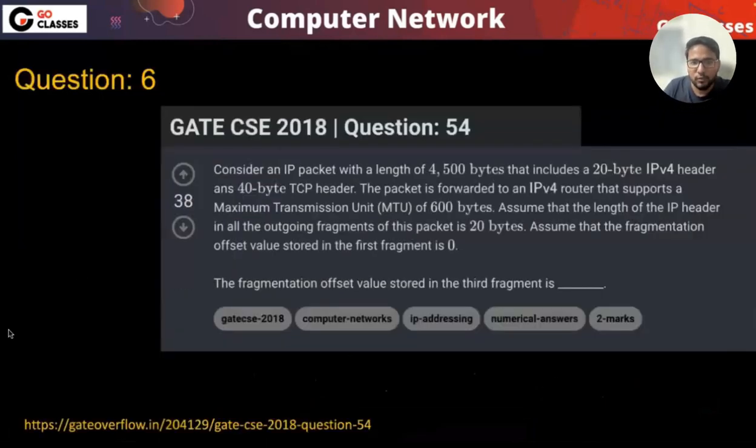Let's just see this question. What they are saying: consider an IP packet with the length of 4,500 bytes. Okay. So just consider that there is an IP packet with the length of 4,500 bytes that includes the 20 byte IP header. So what does this mean? It means, what is the IP data?